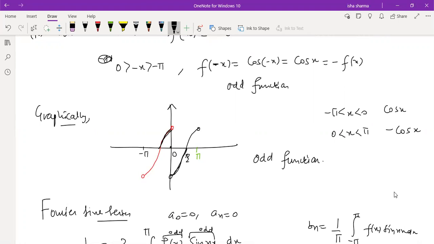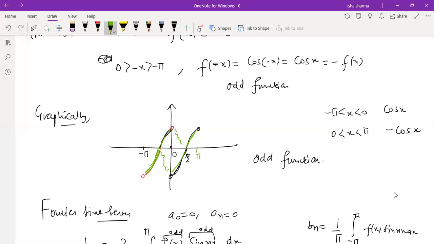And similarly, you understand, right? So first and third are symmetric with respect to origin, meaning reflection with respect to origin. So whatever will be the graph in the first quadrant, the same will be the graph in the third, and similarly second and fourth will be reflections of each other. So similarly, you see this one and this one, they are reflections of each other, and this one as well. So in pieces you have to see, because this is a discontinuous function, so you cannot see at the points of discontinuity what the value is, but their curves, you see that. These values are not there, but these are the values.